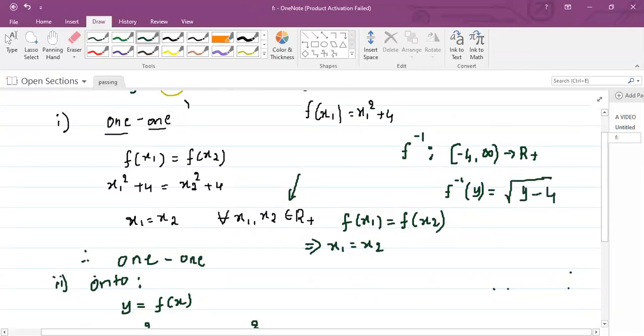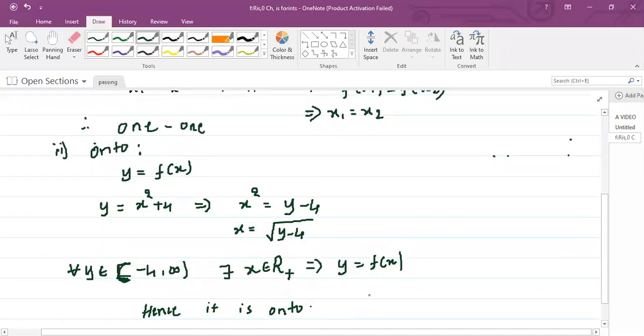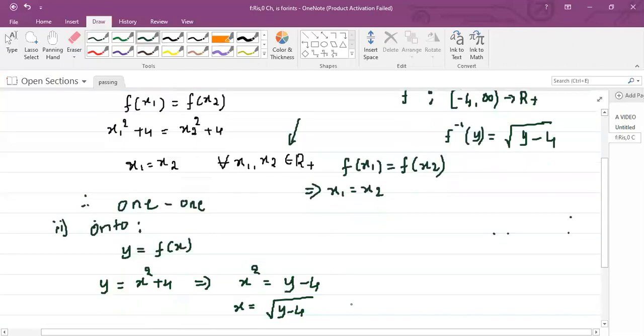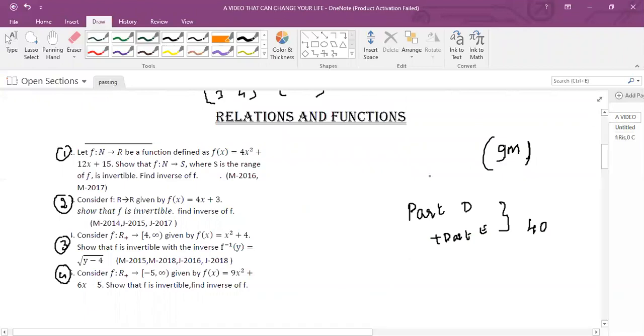The problem is over. For proving it as 1-1, you have 2 marks with this correct conclusion. For proving it as onto with this correct conclusion, 2 more marks. And writing f inverse, where to where, and the f inverse definition, you have 1 more mark. It's a 5-mark question. So 5 marks already pocketed.